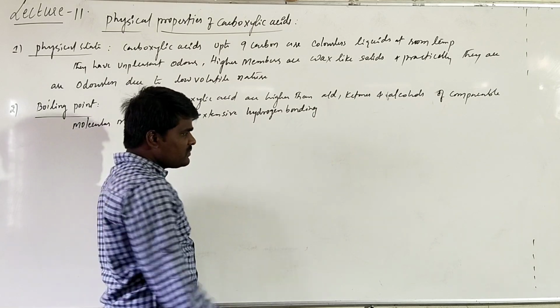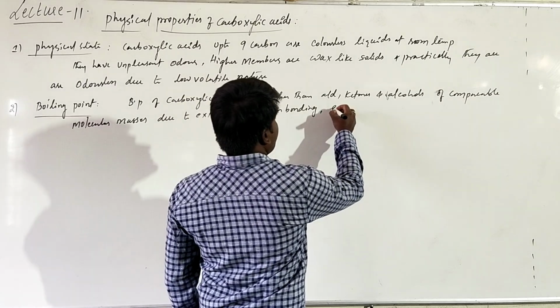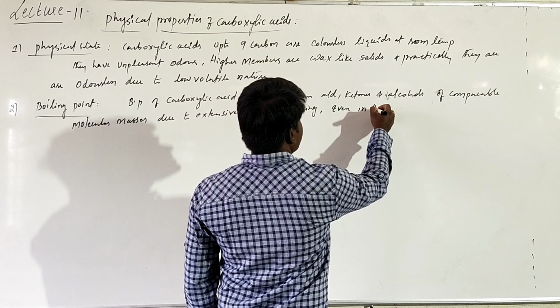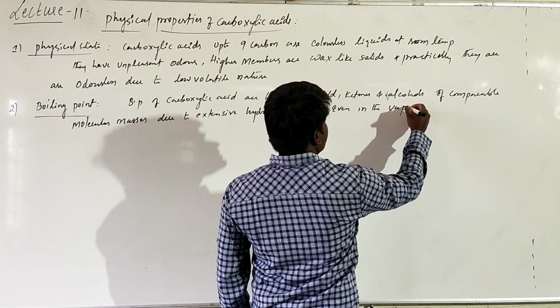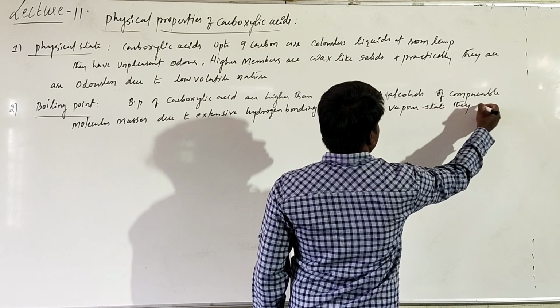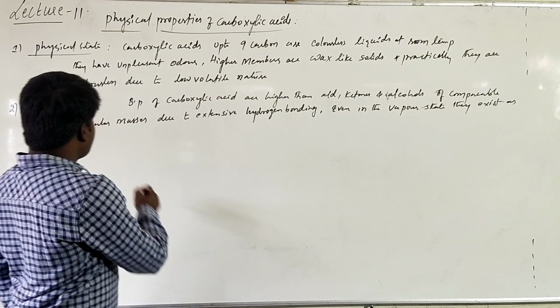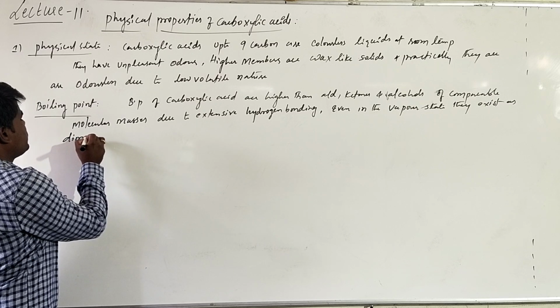Because of the hydrogen bonding, even in the vapor state, they exist as dimers. What is meant by dimer?